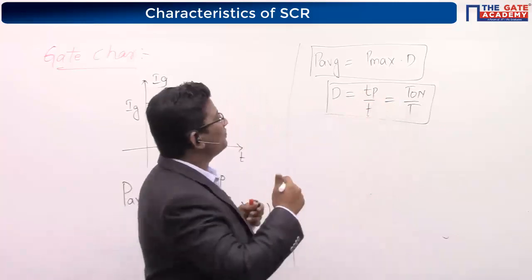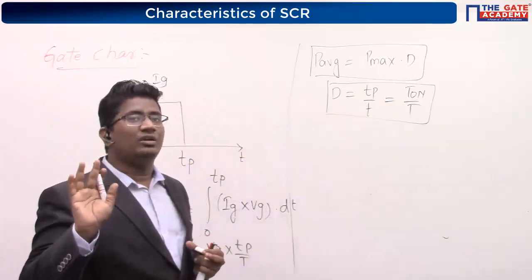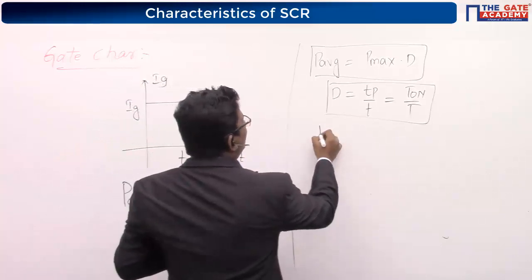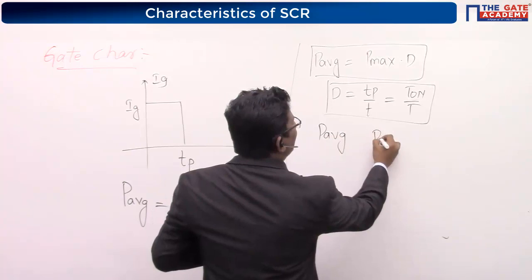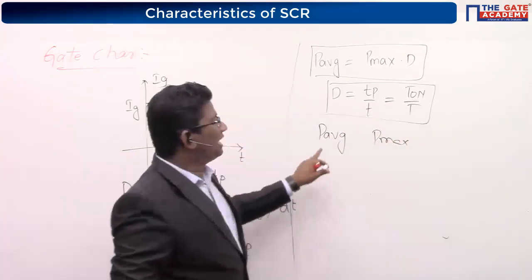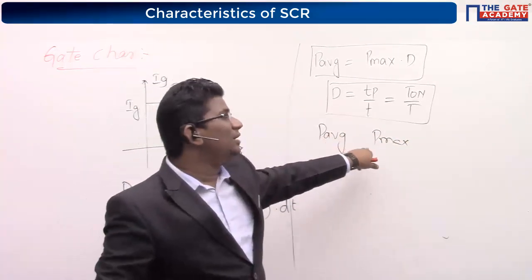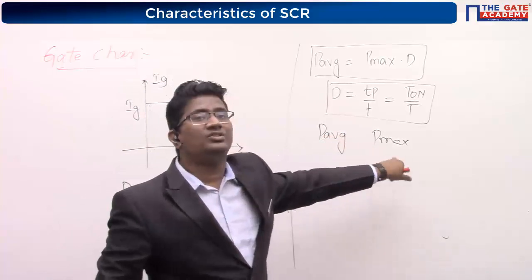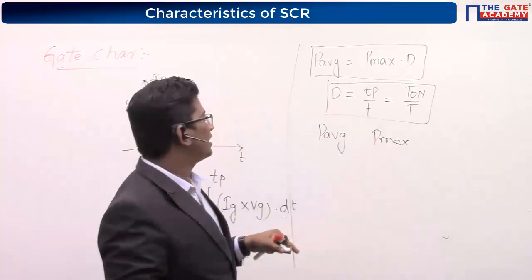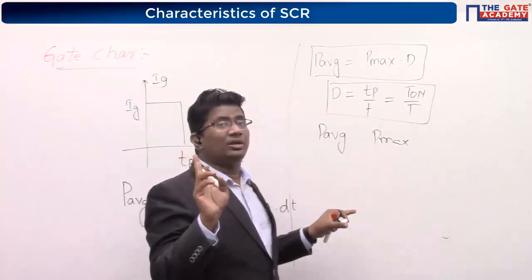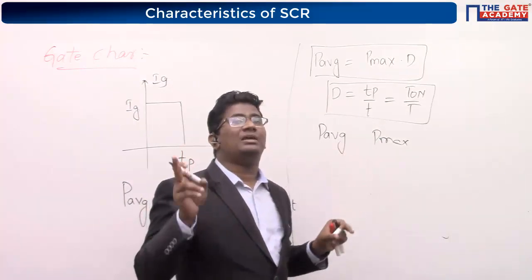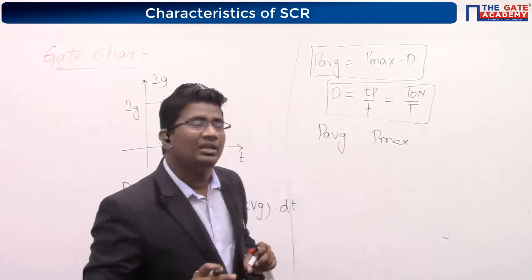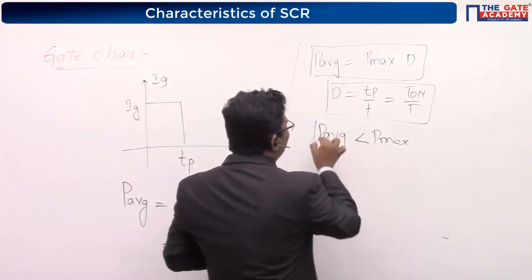So you tell me, for a safe operation, your average power should be less than Pmax or greater than Pmax or equal to Pmax. Yes, of course, less than Pmax.